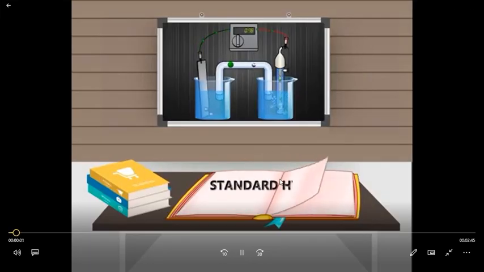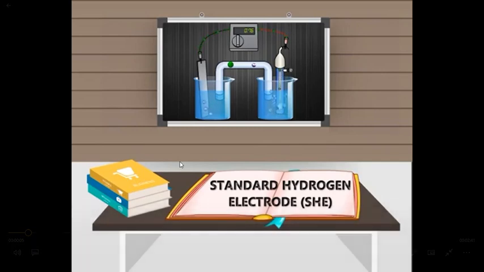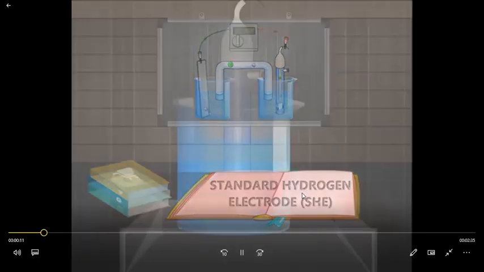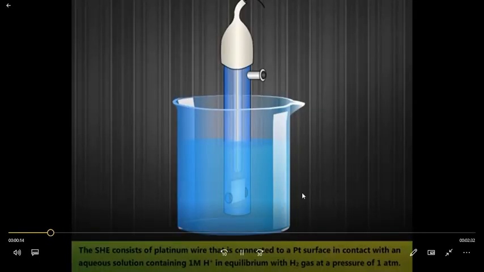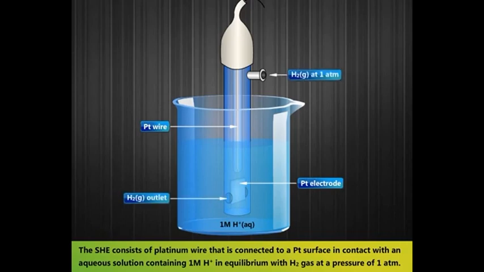So here is your video. Standard hydrogen electrode or normal hydrogen electrode. We say NHE or SHE. SHE means standard hydrogen electrode. The SHE consists of a platinum wire connected to a Pt surface in contact with an aqueous solution containing 1 M H plus in equilibrium with H2 gas at a pressure of 1 atmosphere. Let's take a look and see what happens at the standard hydrogen electrode.